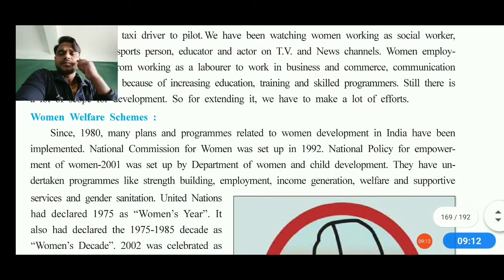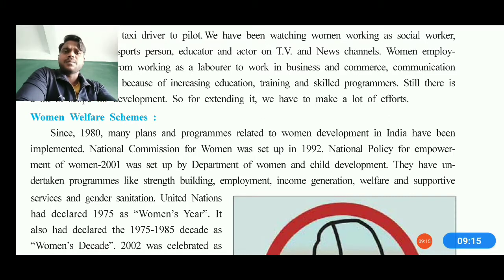Now see, if you talk about women, then we can say since 1980 many plans related to women's development in India have been programmed and implemented. The National Commission for Women was set up in 1992, which was also focusing on the national policy for empowerment of women since 2001. That was set up as a department of women and child development. As you can understand, a small infant child is always related to his or her mother. So along with women empowerment, we have also been covering child safety yojanas here.